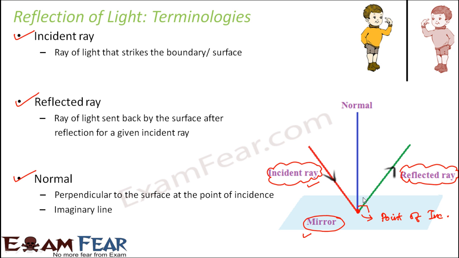Right? Now this is an imaginary line, so normal doesn't exist in reality. So even if you try to understand, or if you try to see the reflection of light practically, you will not be able to see normal, because normal is a hypothetical line, it is an imaginary line. So why are we imagining such a line? Because knowing normal, we will be able to tell the direction or the inclination of the incident ray and the reflected ray. So we will get to know the significance of normal in a little while, but normal cannot be seen because it doesn't exist at all. So we have created it in our imagination to help us in understanding the concept of reflection.